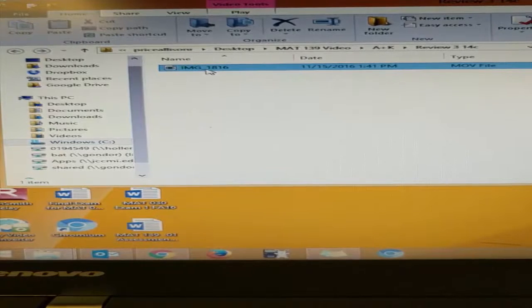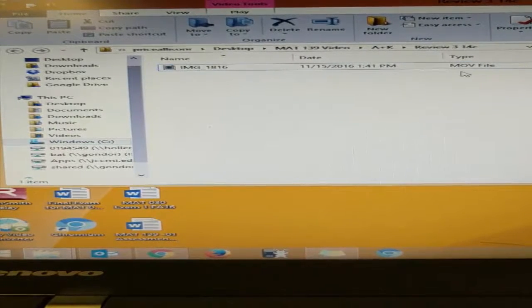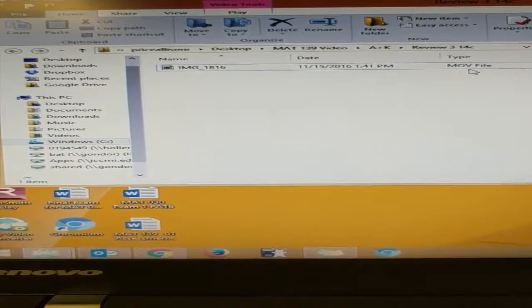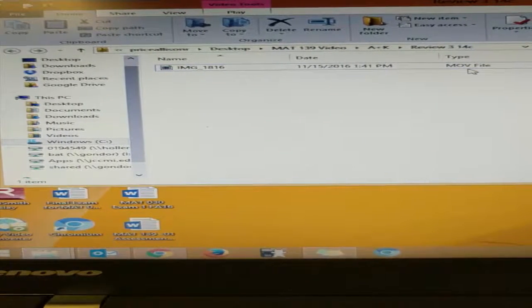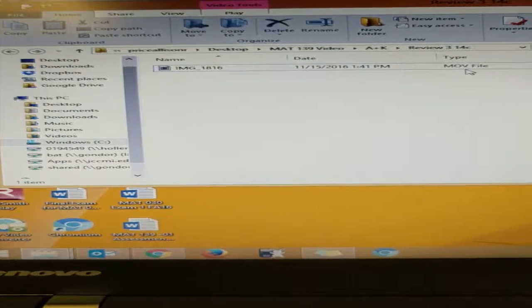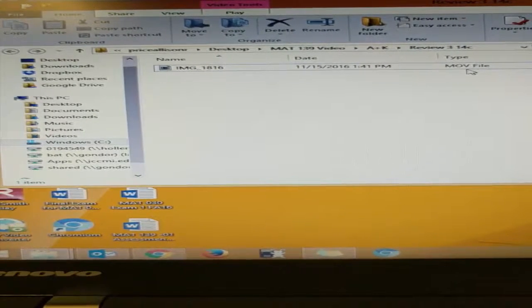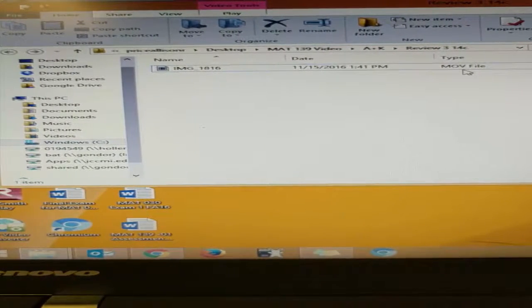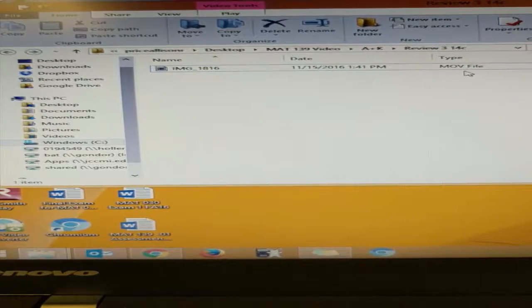If your file came from an Android phone, it's probably already an MP4 file. This file came from an iPhone, so it's an MOV file. In order to edit the file in Camtasia, I need the file to be an MP4. So if you had an Android file already, you're ready to edit in Camtasia. If your phone was an iPhone and you have an MOV file, we're going to need to change the format first.